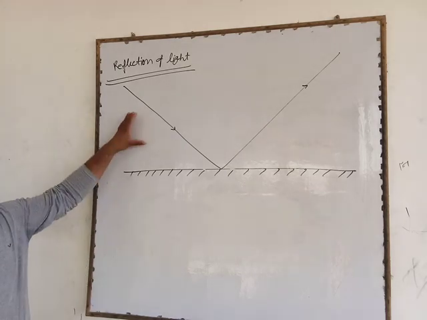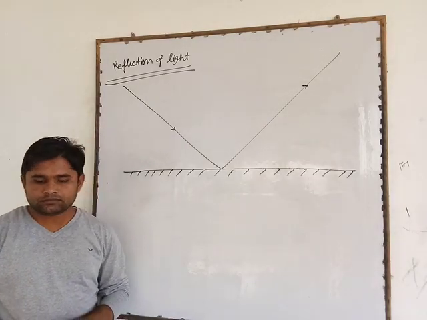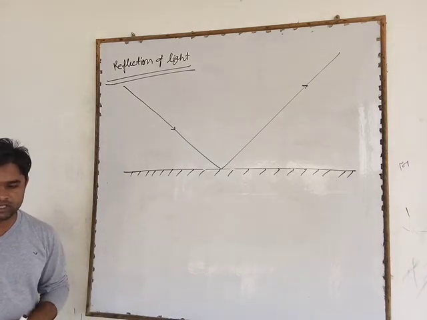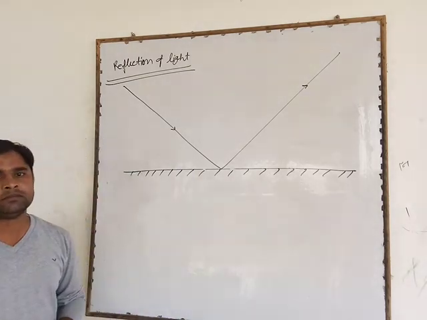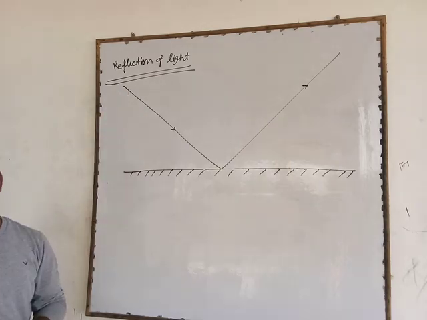In the definition of reflection of light, I have said that when a ray of light falls on a polished smooth surface, it returns back into the same medium. This phenomenon is known as reflection of light.